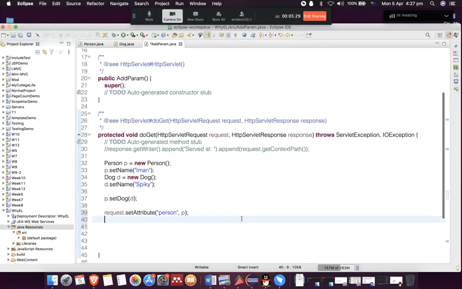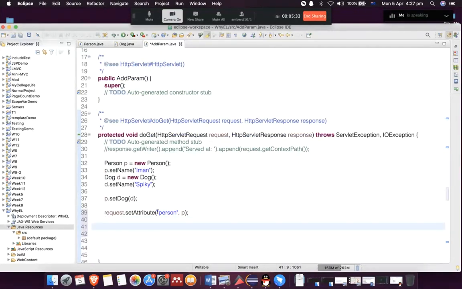Okay, so the next thing we can do is to forward the page, so forward this servlet to a JSP. We haven't done this yet, so let's see how it's done. We have a class called RequestDispatcher. I call it rd. You can get an object from RequestDispatcher, and you don't need to use the new keyword here.